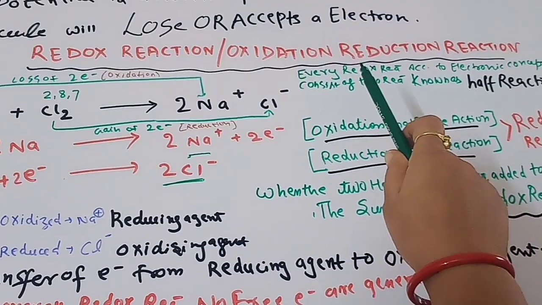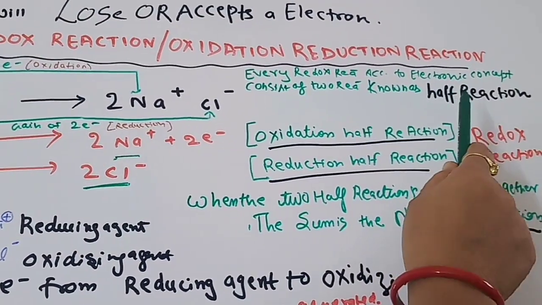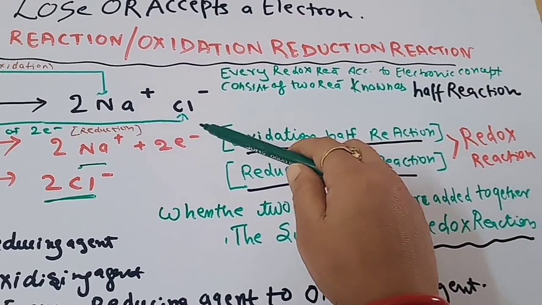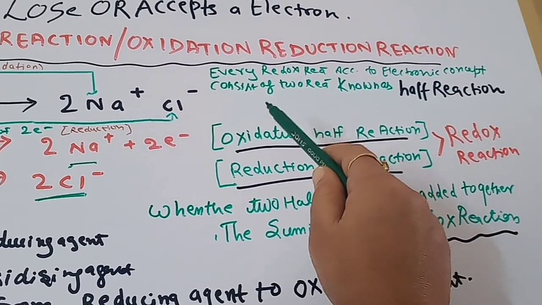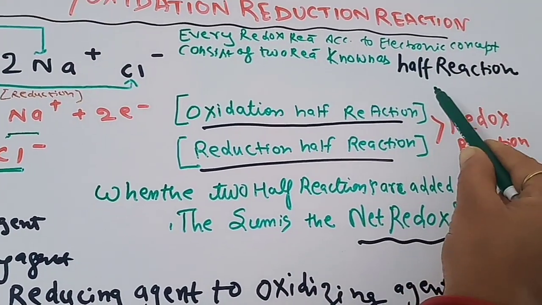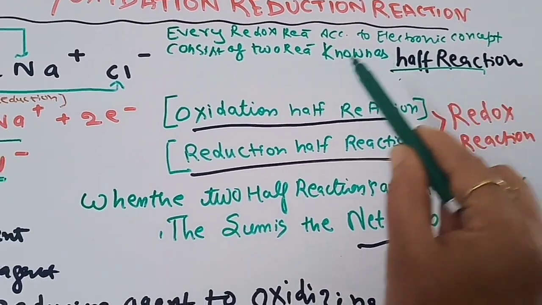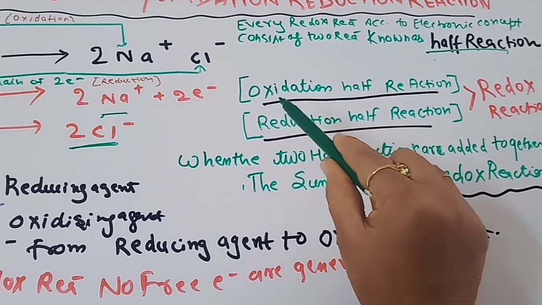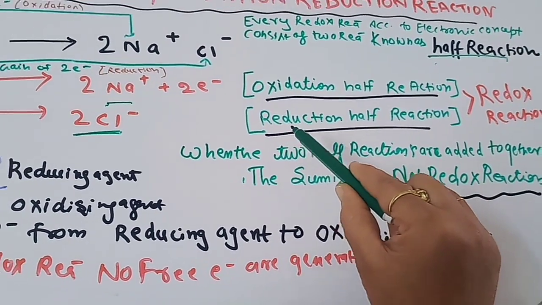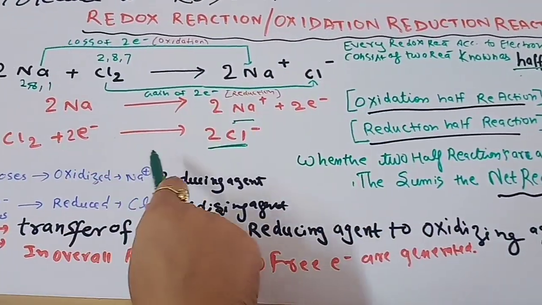Every redox reaction according to the electronic concept, where we are talking in terms of electrons losing or gaining, consists of two reactions known as half reactions. When the loss of electrons takes place, it is the oxidation half reaction, and where the gaining of electrons takes place, it is the reduction half reaction.